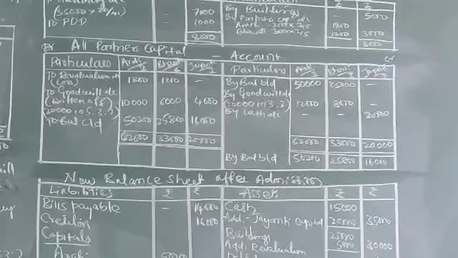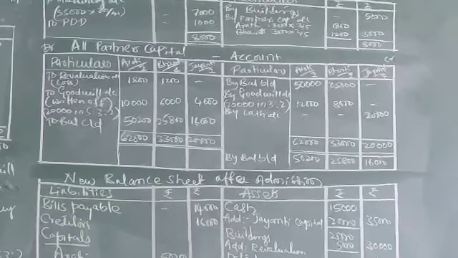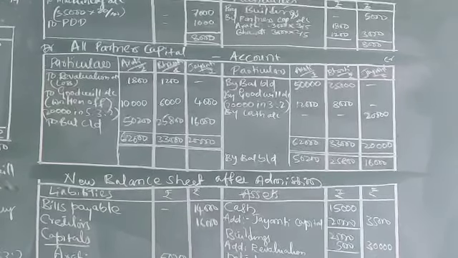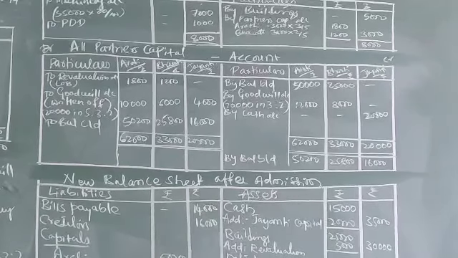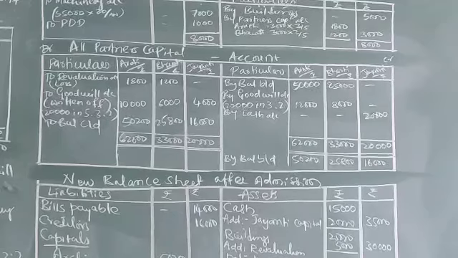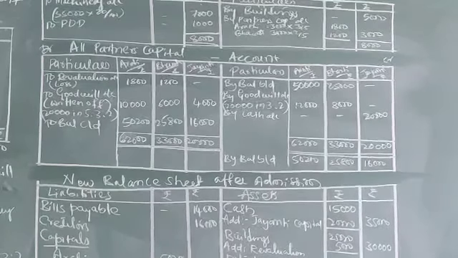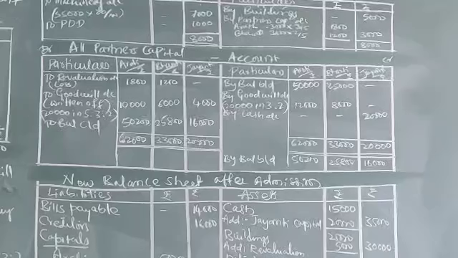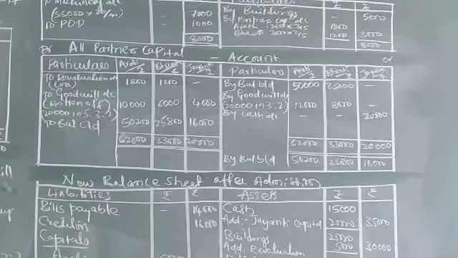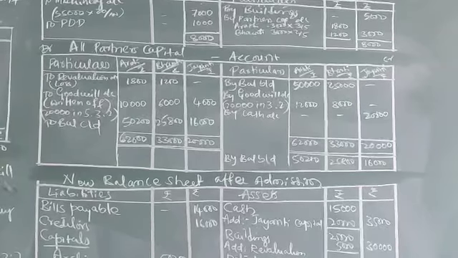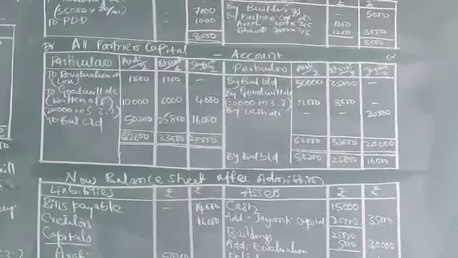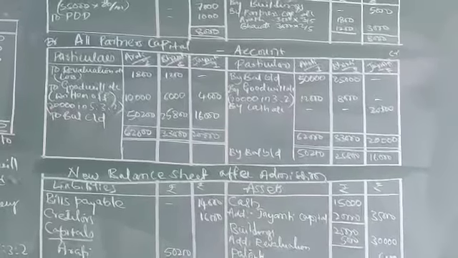For that purpose, he has given the new profit sharing ratio in the problem. 20,000 into 5/10, 20,000 into 3/10, 20,000 into 2/10, that is 10,000, 6,000, 4,000, including the new partner. And credit side minus debit side, we will get 50,200 capital of Aarti, 25,800 capital of Bharati, and 16,000 capital of Jayanti in the new firm.